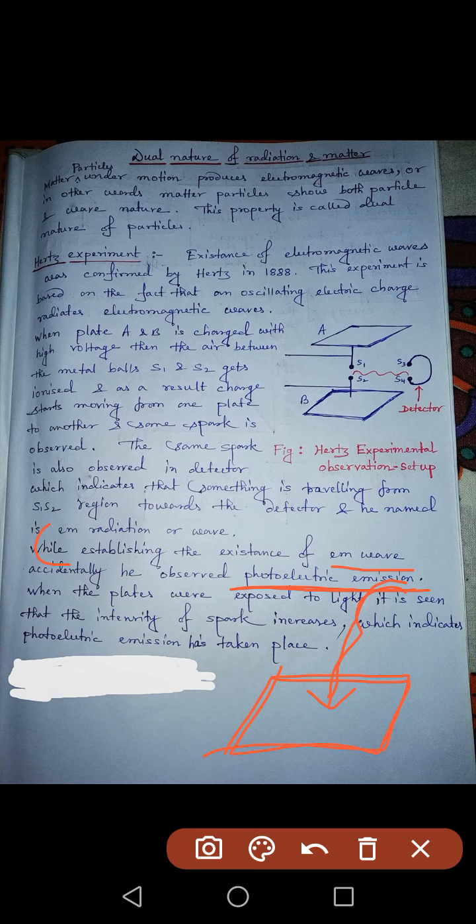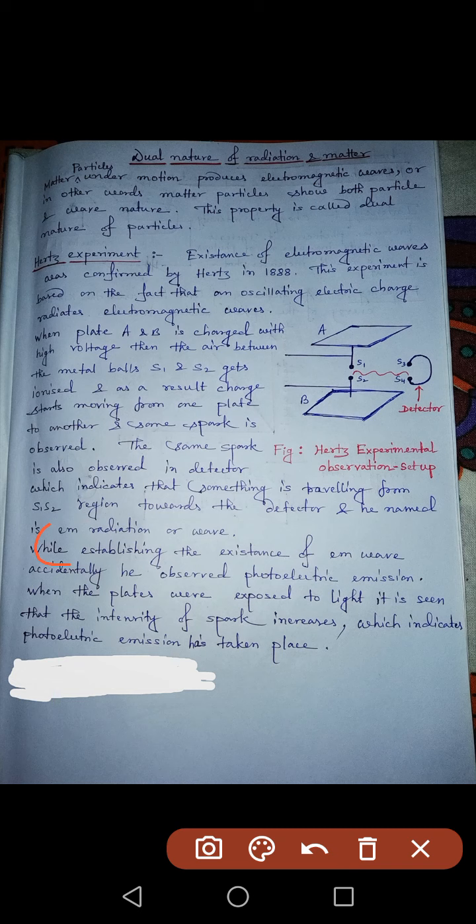This process is called photoelectric emission. Electric means it is the emission of electrons. Photo means under the influence of light, photon means light particles, and emission means electrons are being emitted. So that is why this is called photoelectric emission.